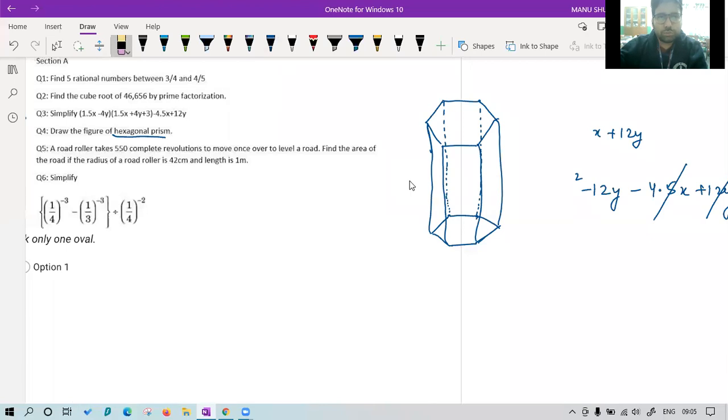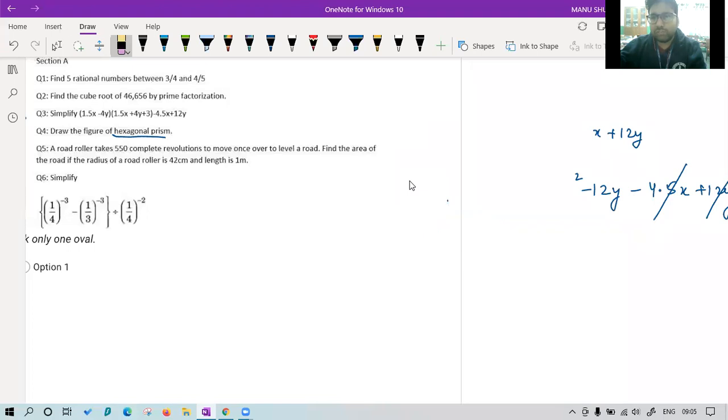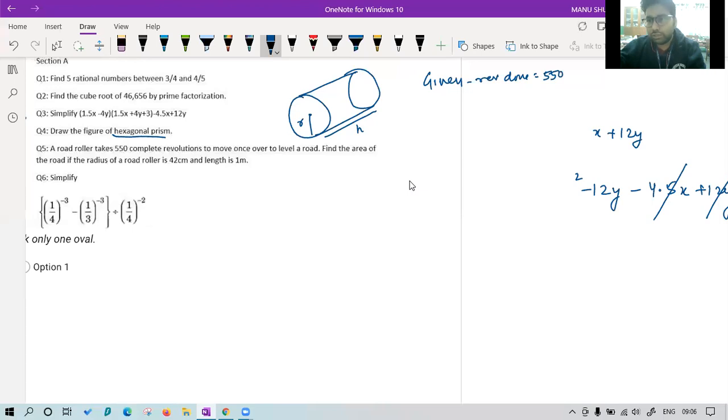Now, next question. The next question is same from your NCERT, only the values are changed. So let's see. A road roller takes 550 complete revolutions. So we have a road roller and we all know that the front wheel is like a cylinder, like this. So the radius is small r, the height is h. Now what is given to us is it takes 550 complete revolutions. So given, revolutions done equal to 550.